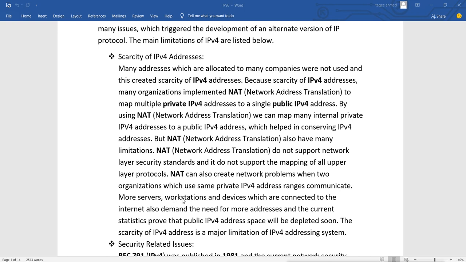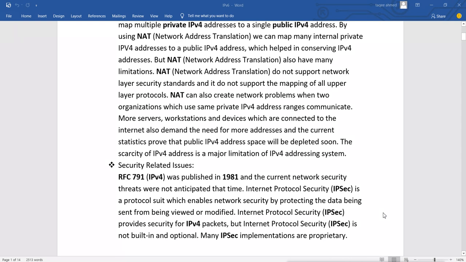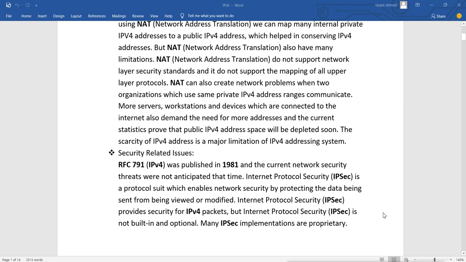More servers, workstations and devices connected to the internet also demand more addresses, and current statistics prove that the public IPv4 address space will be depleted soon. The scarcity of IPv4 addresses is a major limitation of the IPv4 addressing system. Public addresses are almost finished, and that is why we now have a new version, that is IPv6. Then there is another problem, which is security related.